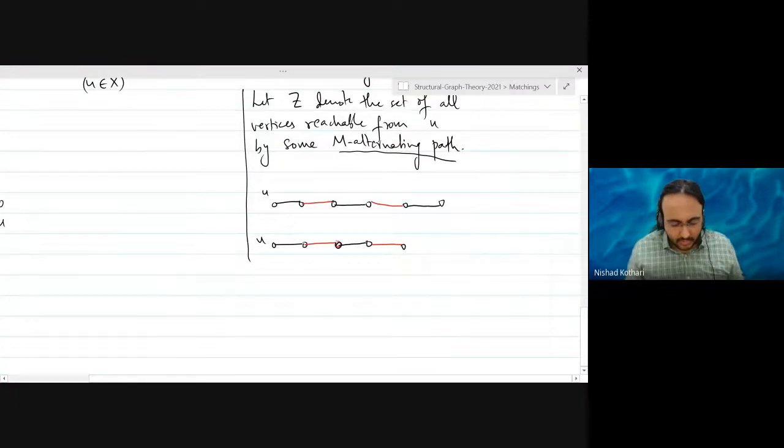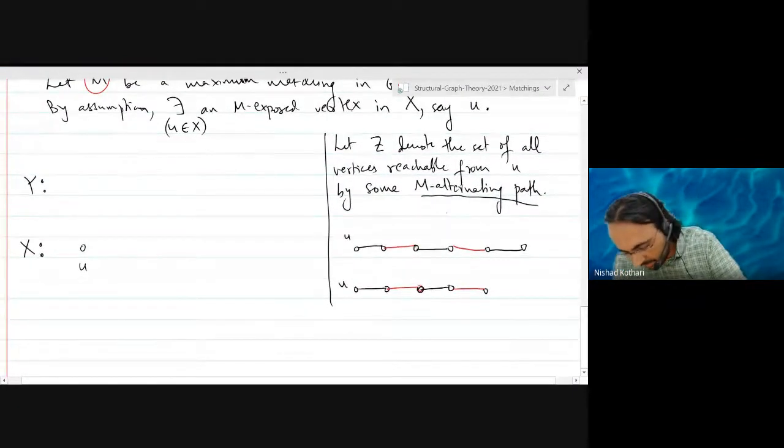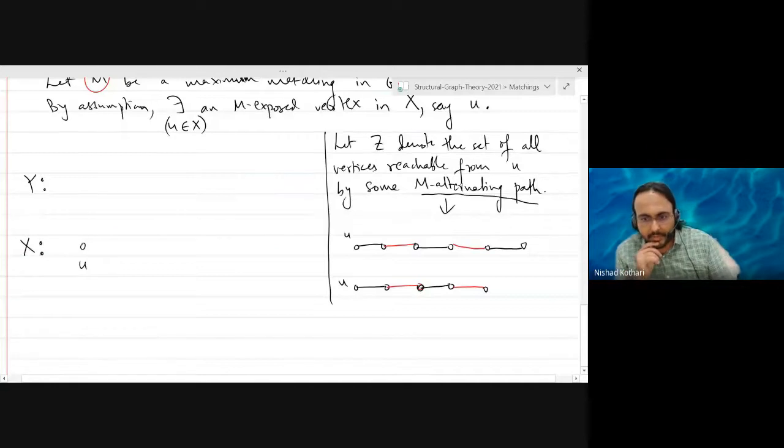So if there is some such path, it would look like one of these two paths that I've drawn, right? So you start from U, you have to take a non-matching edge because U is M exposed. Then you have to take a matching edge and so on. And where you end, I don't care.